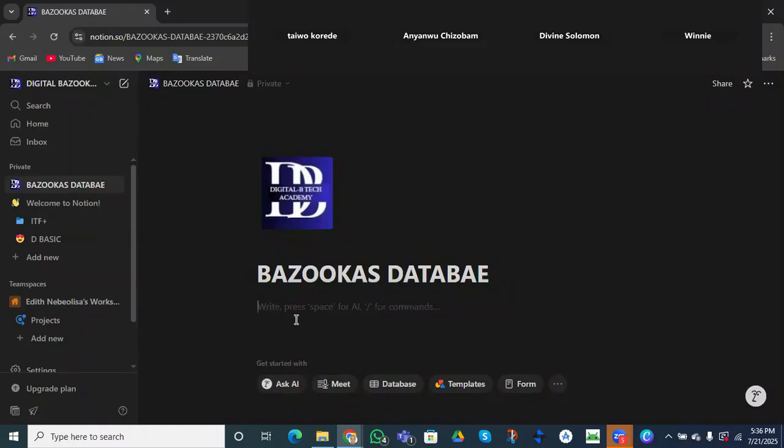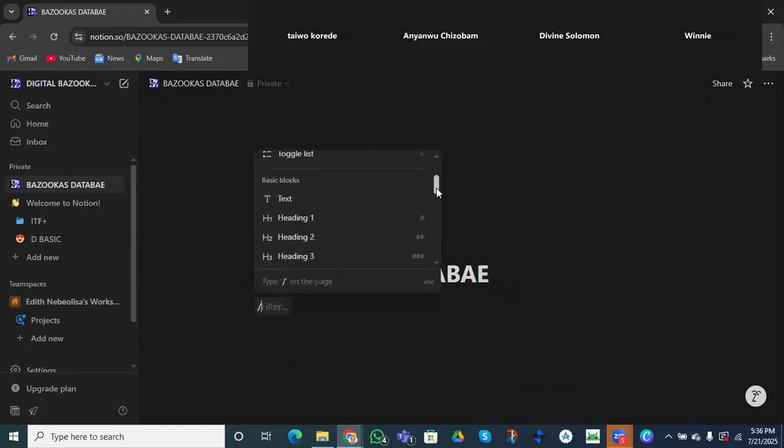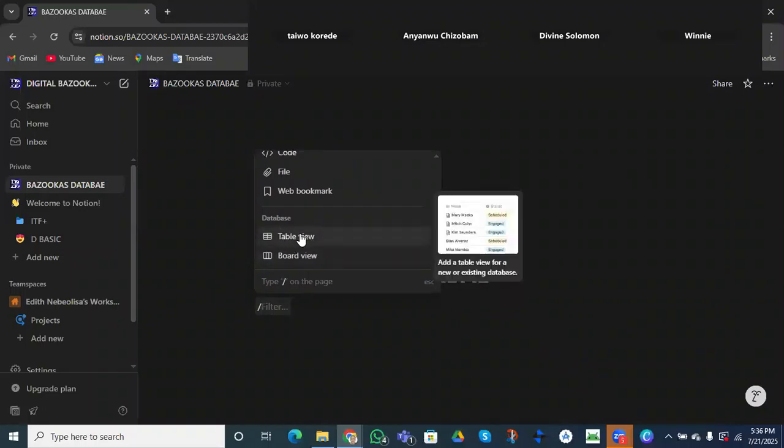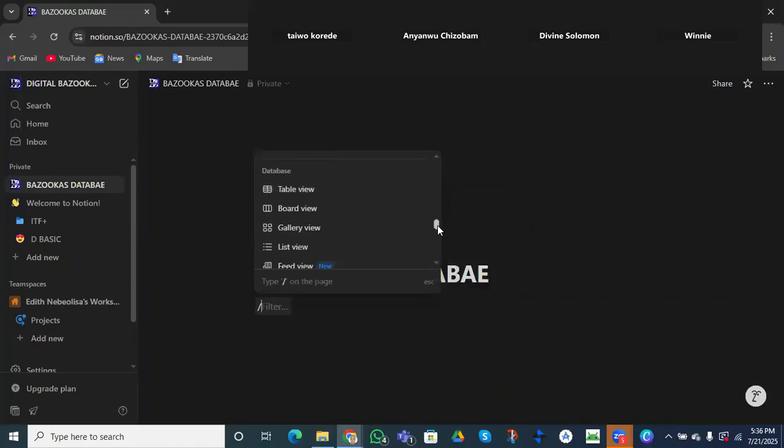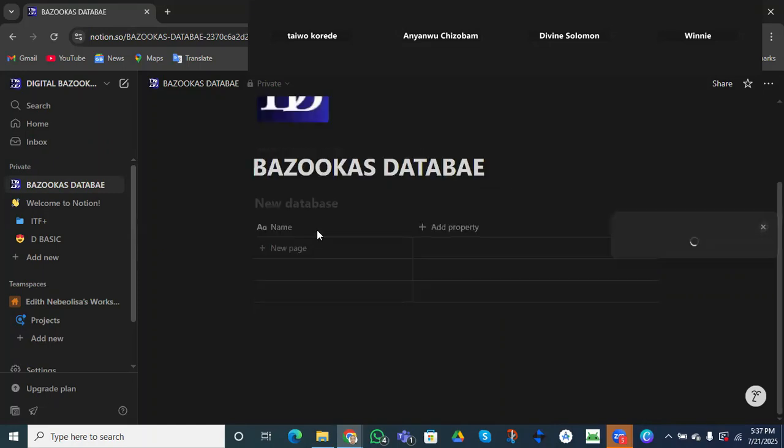So remember, we can go by clicking our slash functions, and we go back to see our table view. We want to work on our table view database, right? We want to start working on our database, and you can see we've already finished everything about our blocks. So let's say we selected table database.